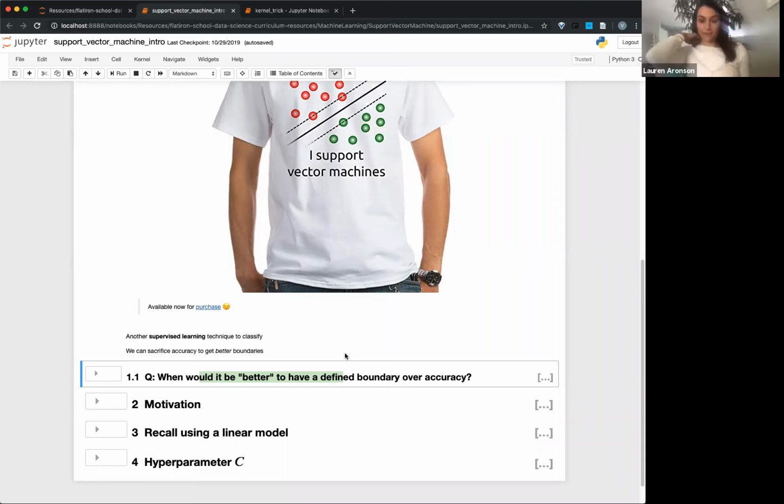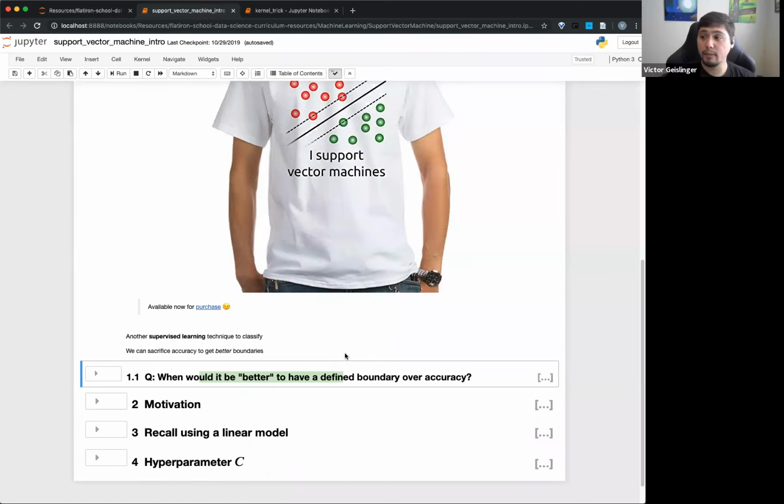I don't know if this is a wrong answer because I'm not caught up yet, but maybe because you don't want to overfit. Your defined boundary may make you less accurate, but you wouldn't be overfitting.